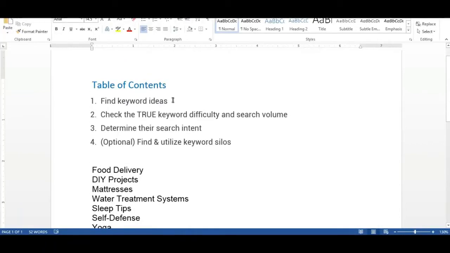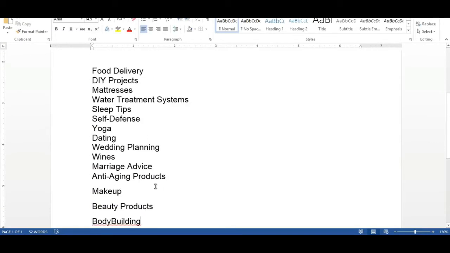We just collect keyword ideas, a list of 15, right? So let's dig into all these keyword ideas.